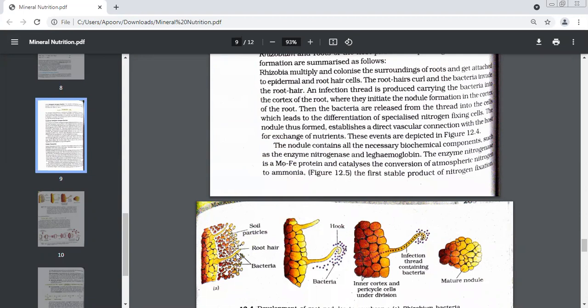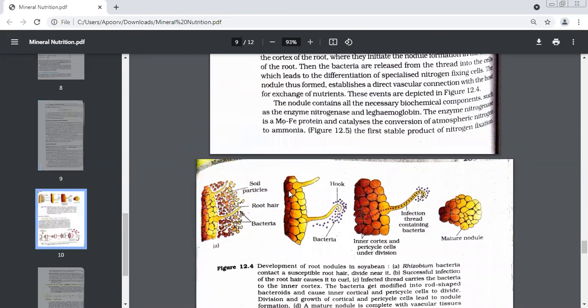It multiplied, so we got so many rhizobia. So they multiply, colonize, and now they're going to attack. What are they attaching to? What are these yellow ones coming out? Root hair. Good. So they'll attach to the outermost cell layer, that is epidermis.